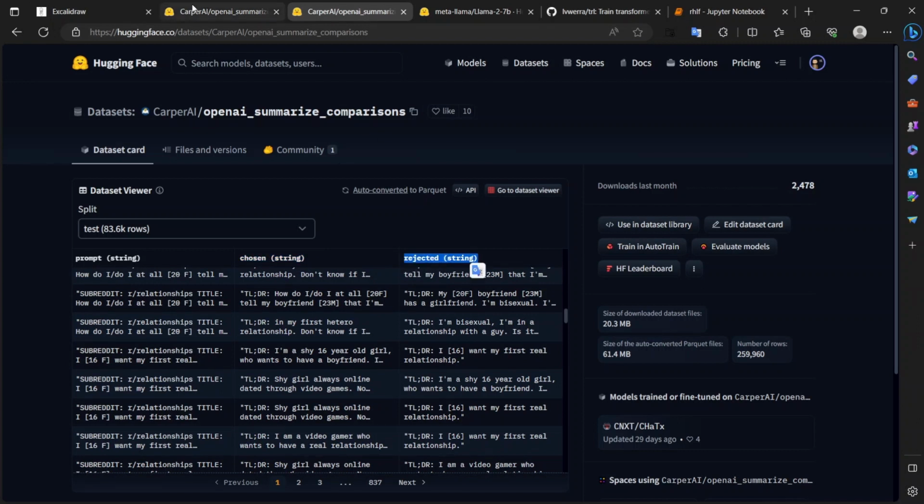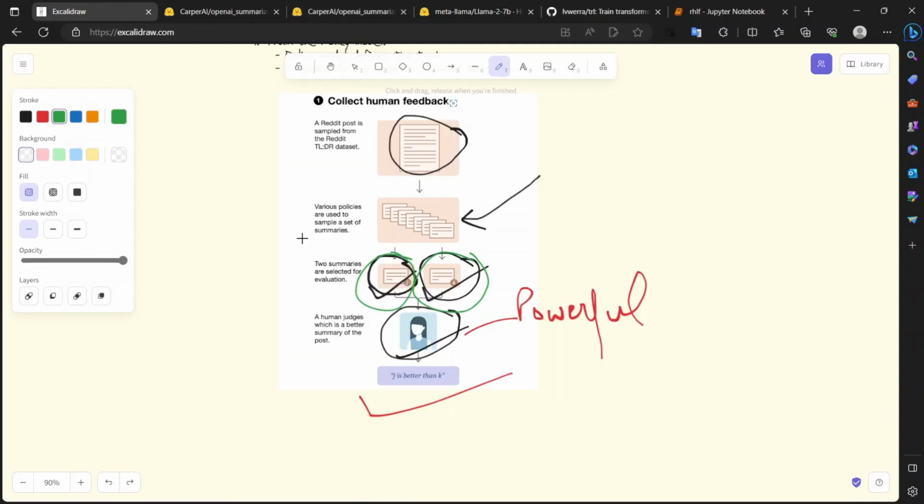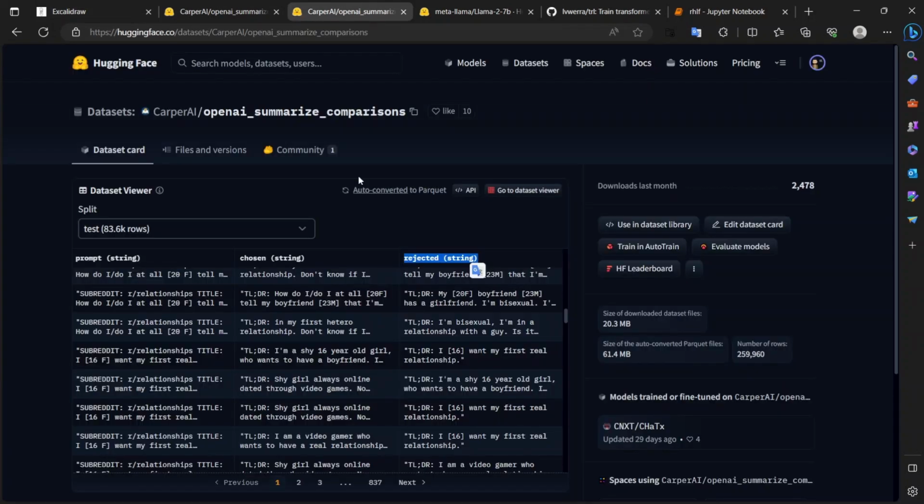So we'll choose A as the summary for the prompt here and reject the other. Instead of using the human, we can always choose the output generated by our powerful model, which can be ChatGPT.